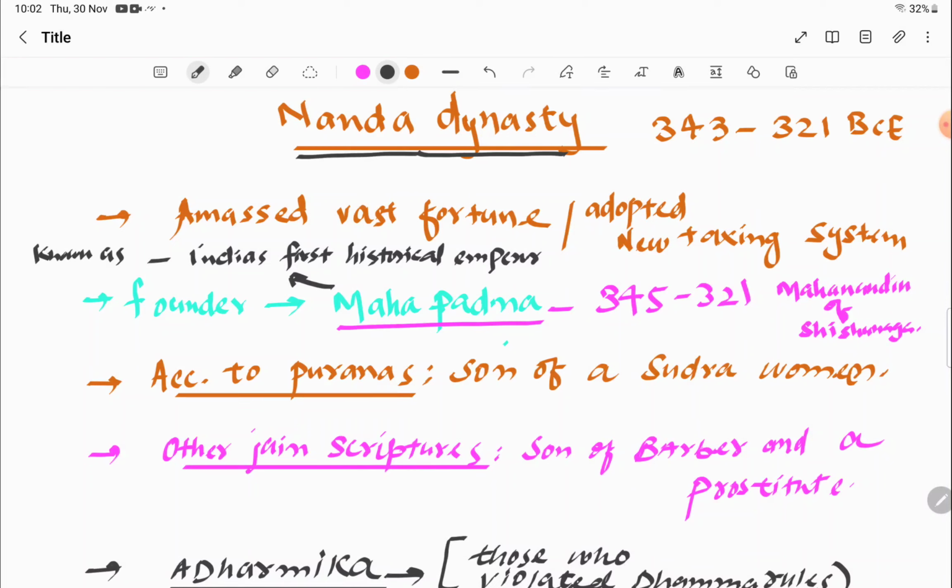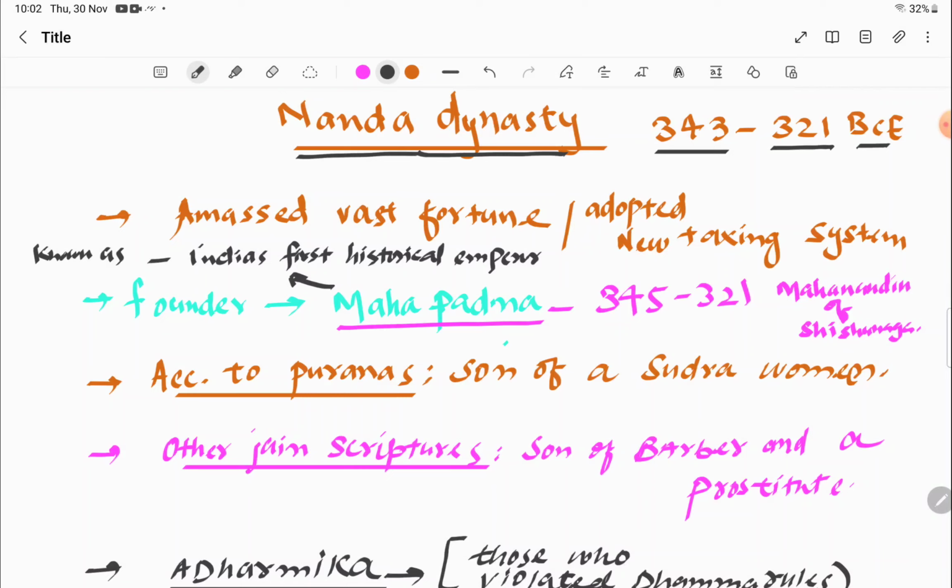Okay, as we can see the timeline of the Nanda dynasty, it starts from 343 to 321 BCE. Okay, this may vary in some books. There may be some difference in years, but exactly this is considered the general timeline.